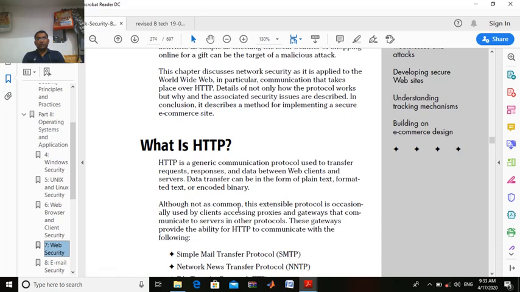Although not as common, the extensible protocol is occasionally used by the client accessing a proxy and gateway and communicating to servers in other protocols. These gateways provide the ability for HTTP to communicate with the following. Even though this is not popular nowadays, previously it was popular. Nowadays HTTPS is gaining popularity, but till then also it is going to be used.